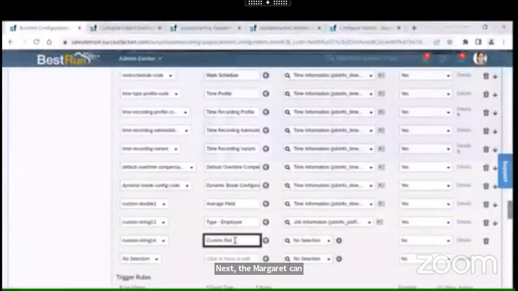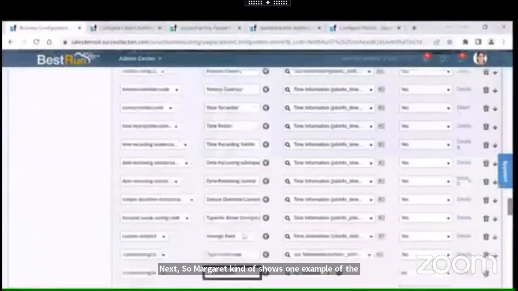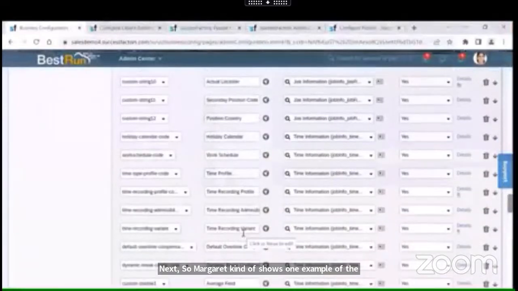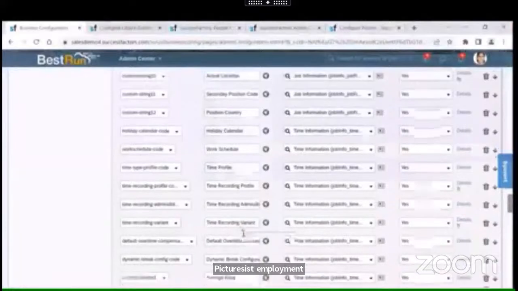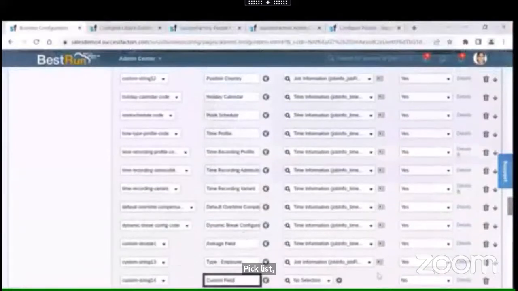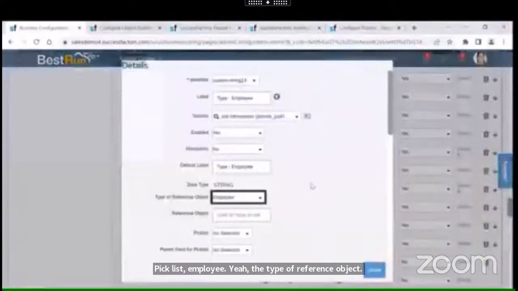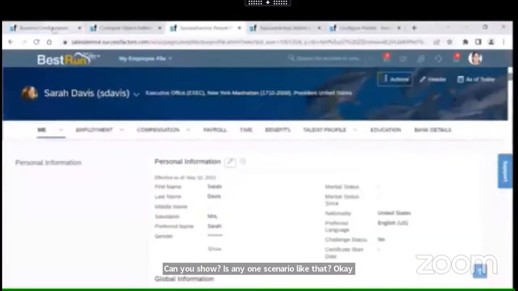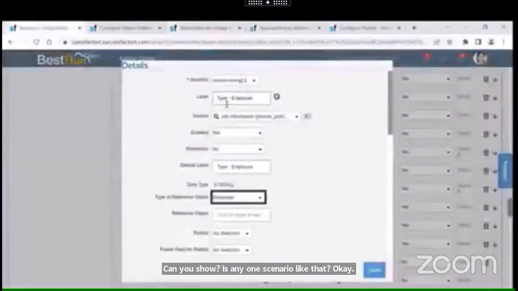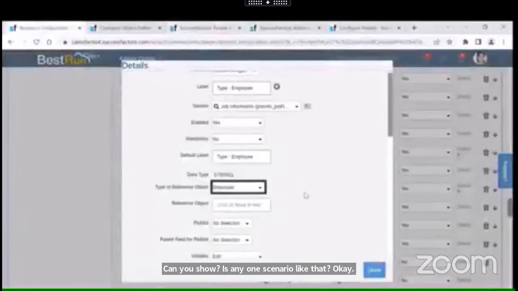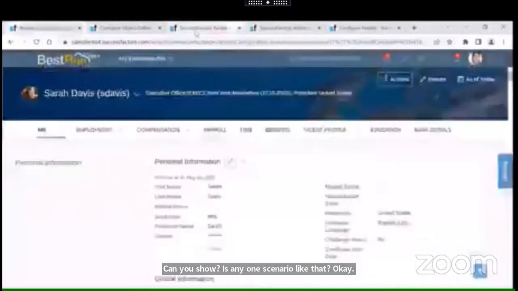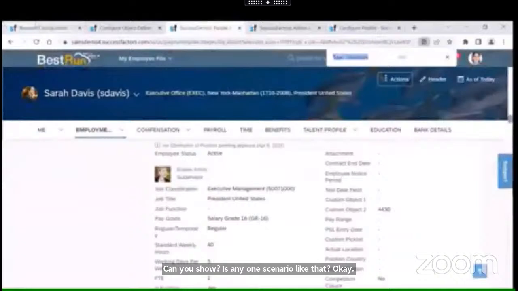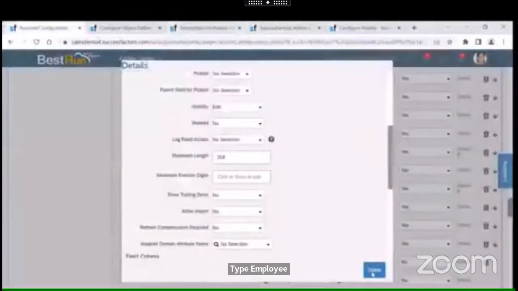Margaret, can you show us one example of the pick list employee one? The type of reference object you have is employee, right? Can you showcase any one scenario like that? Okay. Type employee. We'll just try to create one more field.